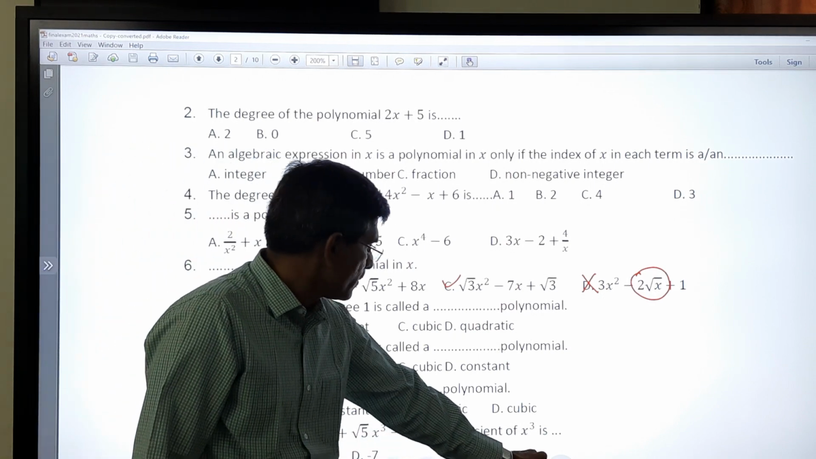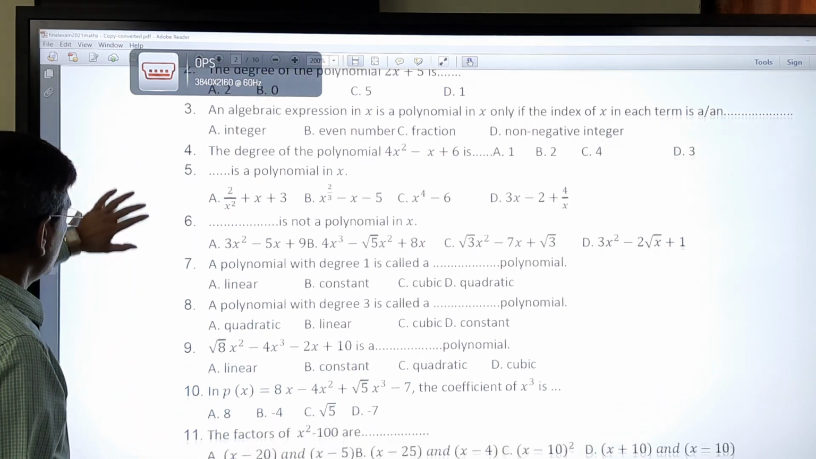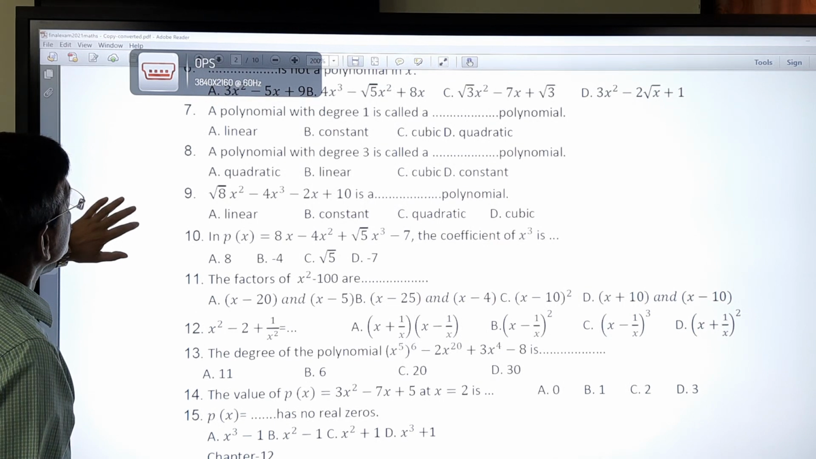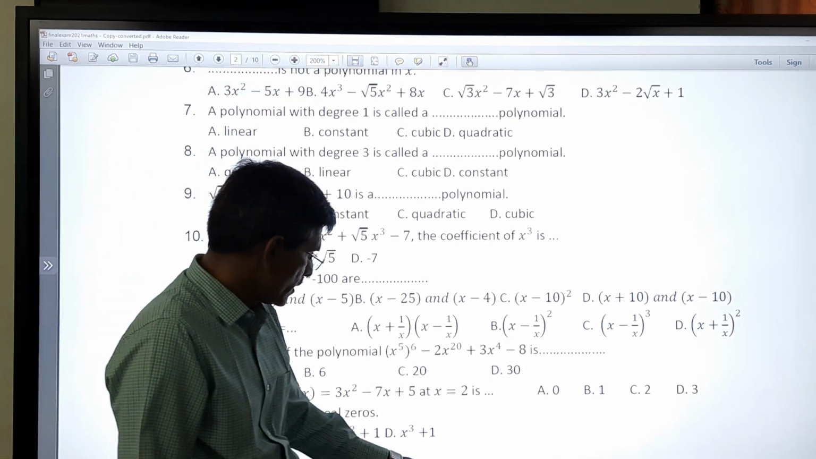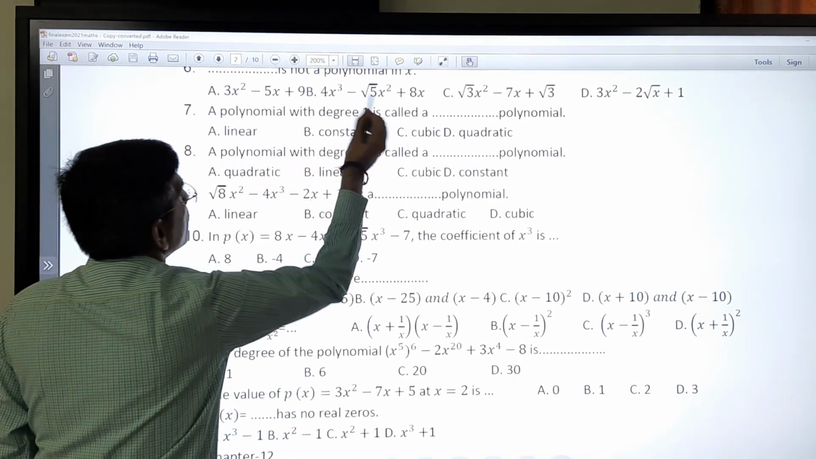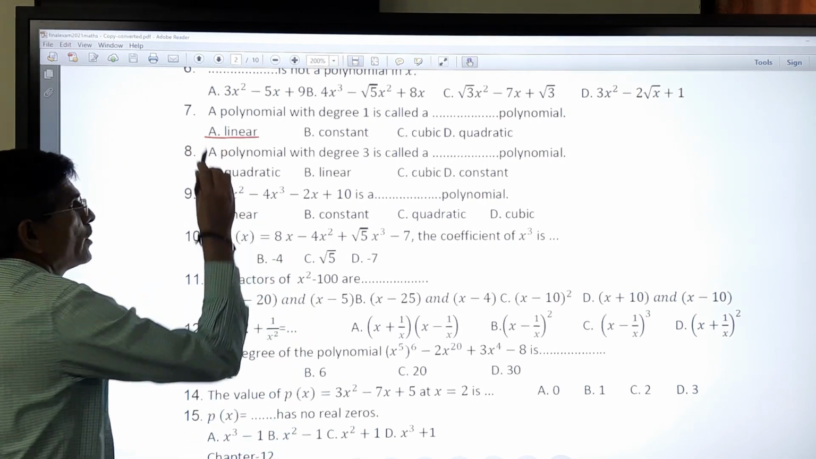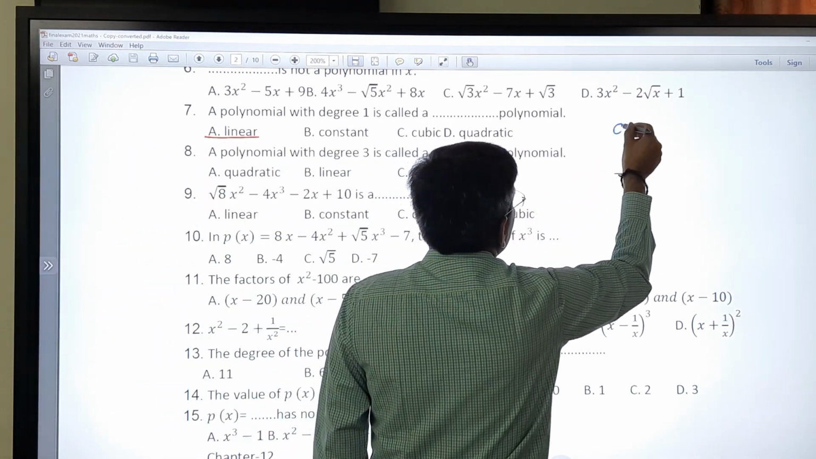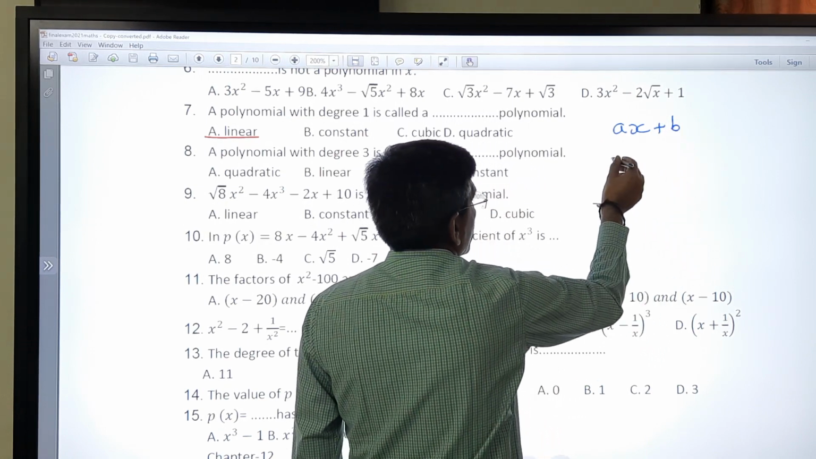Now question number 10. So we have to start from 7 to 15. Mostly we can do now. So polynomial with degree 1. So already we know that it is a linear polynomial. Degree 1. Standard form again I am writing it here. ax plus b. That is the standard form of a polynomial.